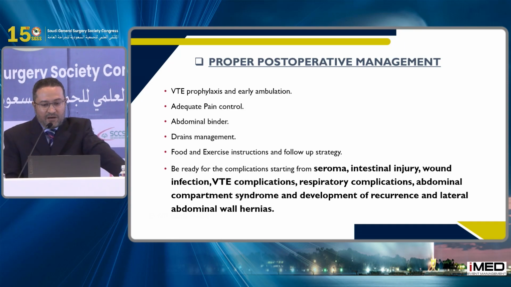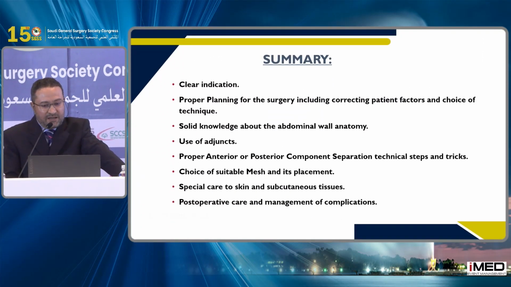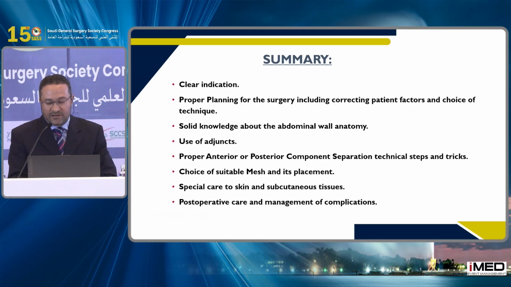Okay. Proper post-operative management, VTE prophylaxis, abdominal binders, and drains help avoid dealing with complications like seroma and infection. In summary, these are the points you should concentrate on again to avoid complications and avoid failure of component separation. You should have a clear indication.